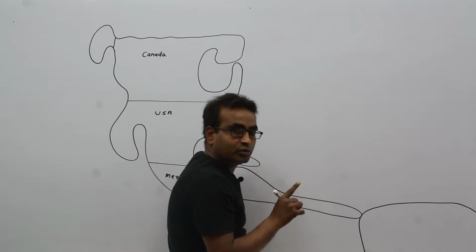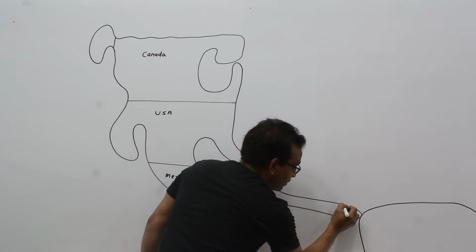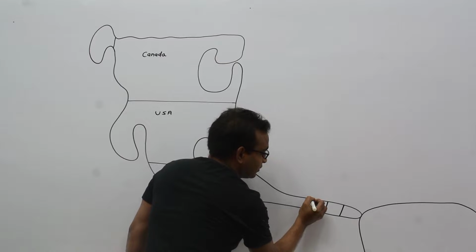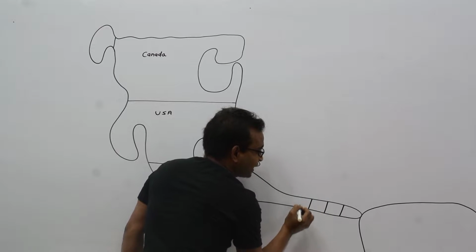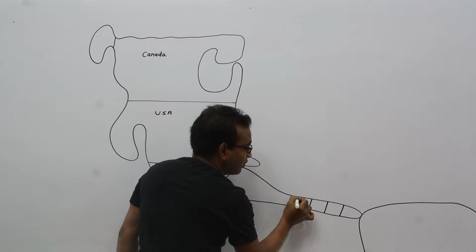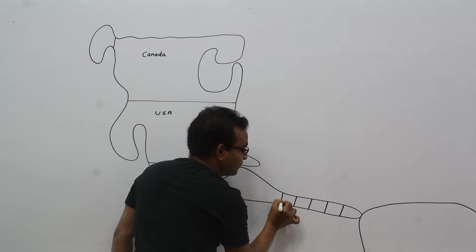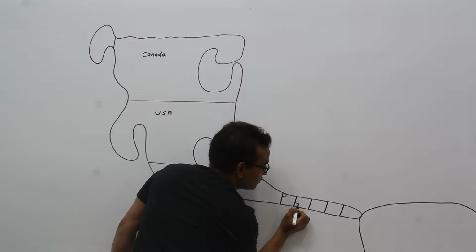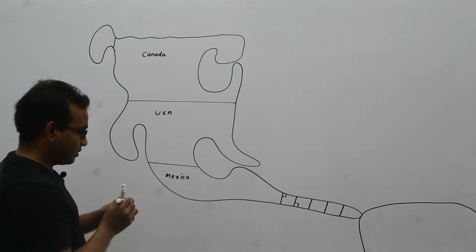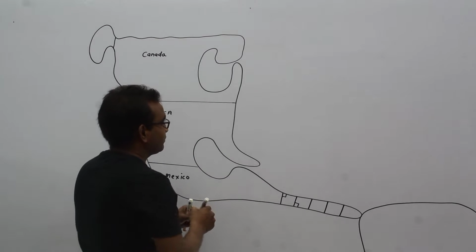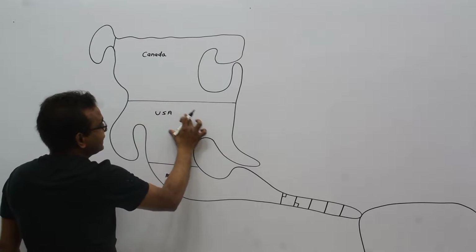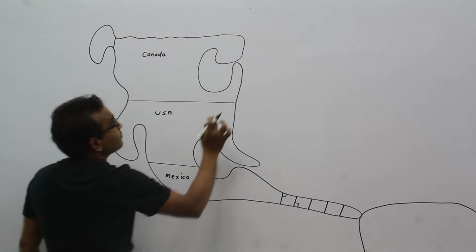I am drawing 5 countries below the Mexico. 1, 2, 3, 4 and 5. This one 6, this one 7. This is Canada, USA, Mexico.